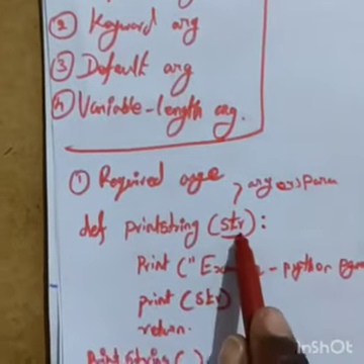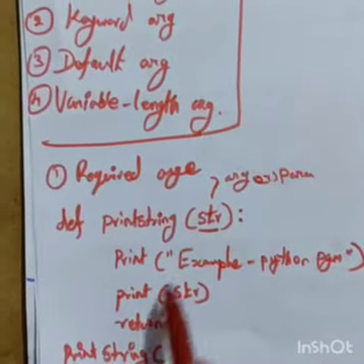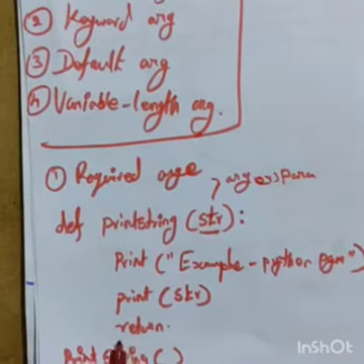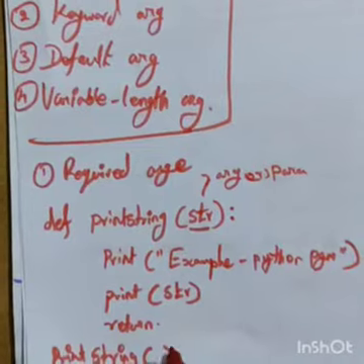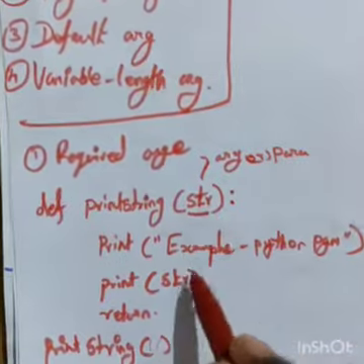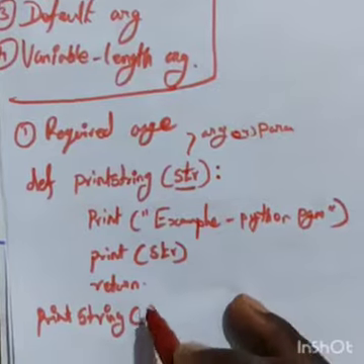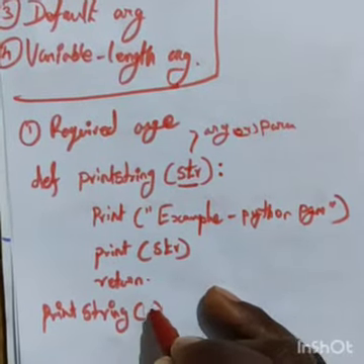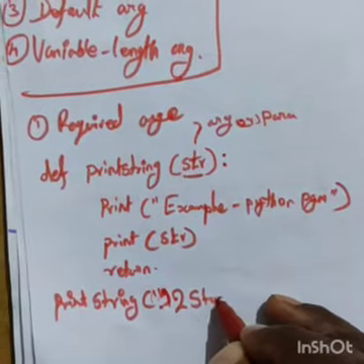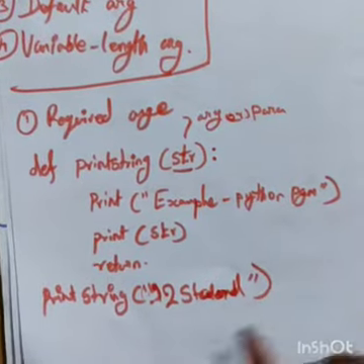See here, str is the argument. Print str is coming. Print_string has no argument value here. The str value is not there. Here what I will do is put double quotation, 12th standard, double quotation.